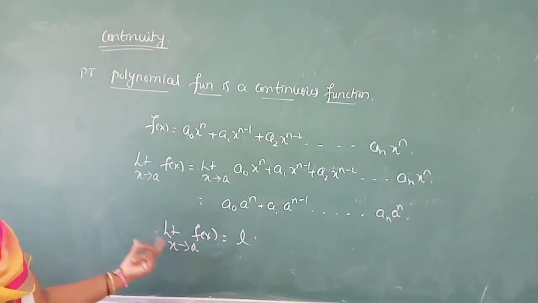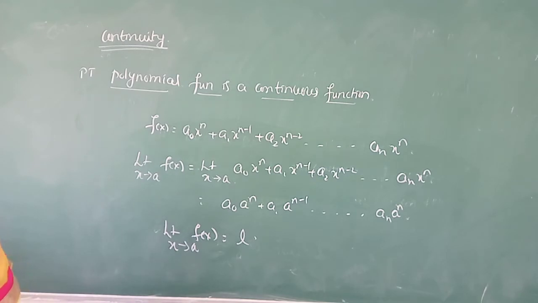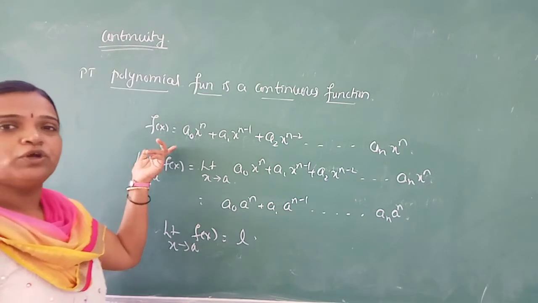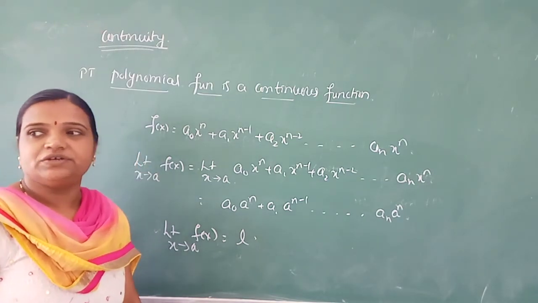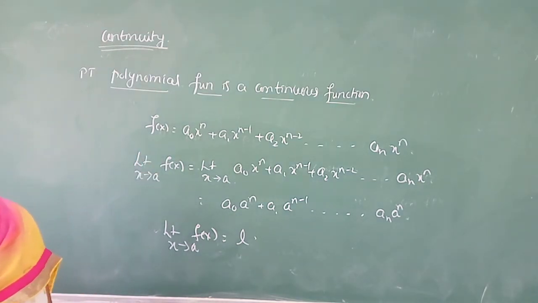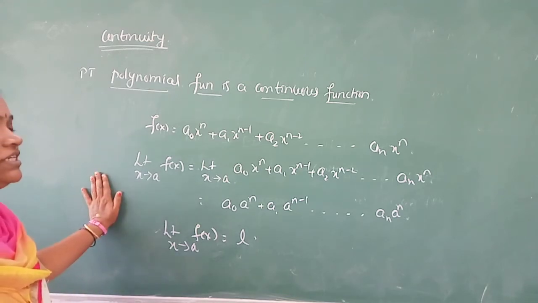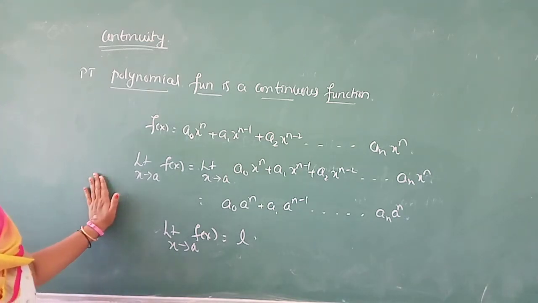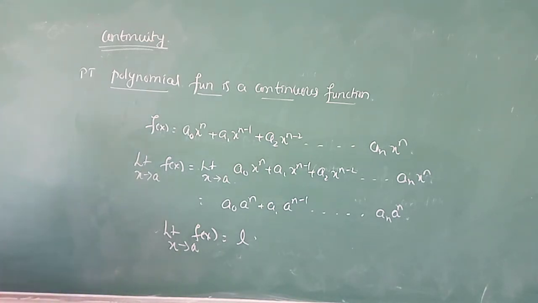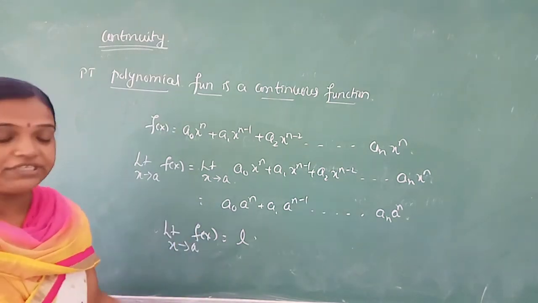What did we prove? Therefore, which type of function is it? A continuous function. Polynomial function is a continuous function. Remember that. Polynomial function is a continuous function. In this way, we can prove the given example. Okay, please write down this.